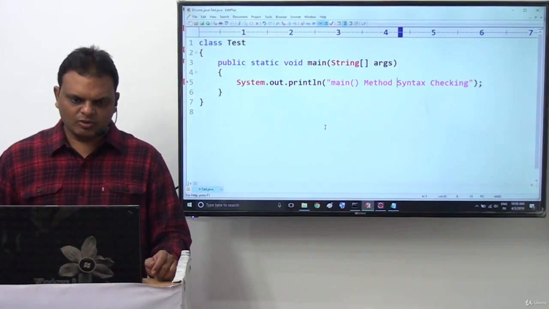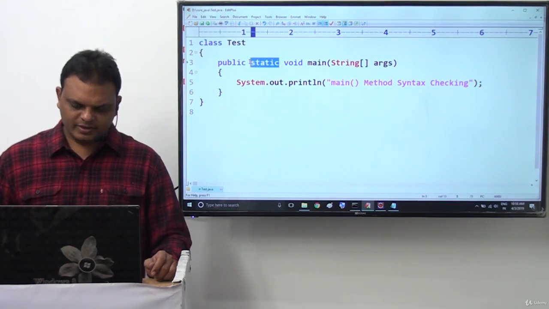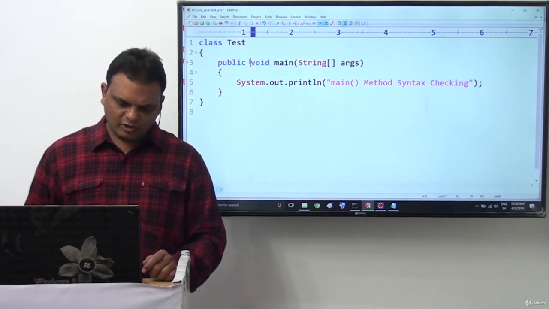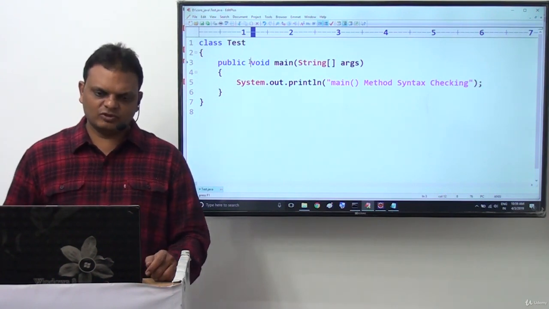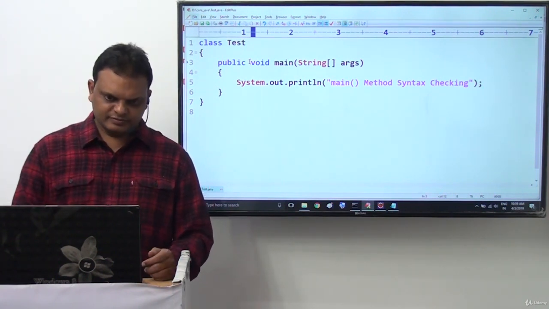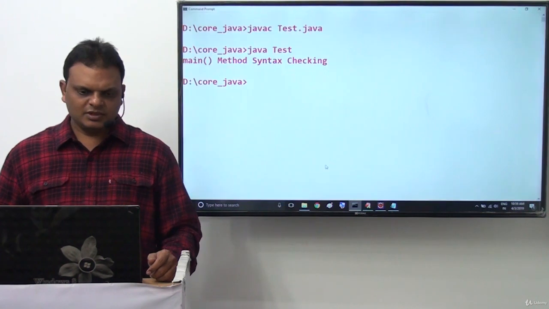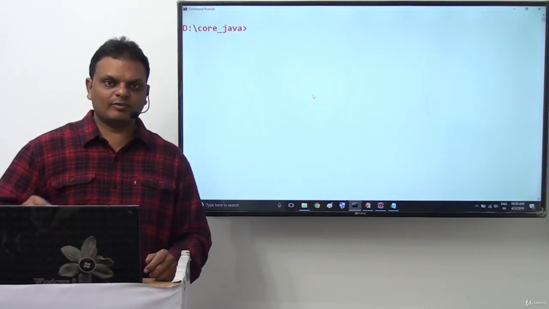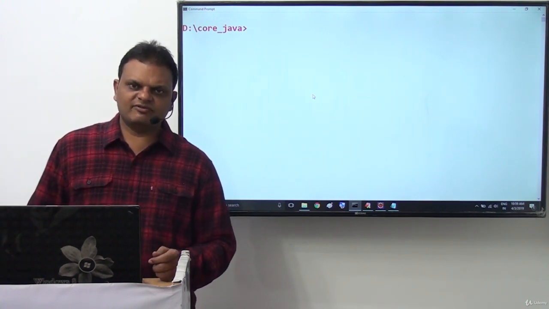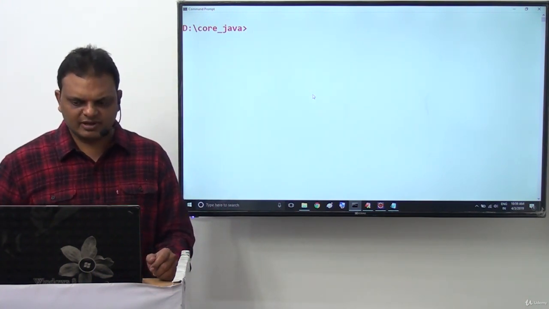It's okay. Now my point is, I want to declare main method without having the static keyword. If I declare main method without the static keyword, then what will happen? Observe this clearly. Version-wise I want to give some clarity. Up to Java 6 version, one type of conclusion. Right from Java 7 version, another type of conclusion we are able to get.